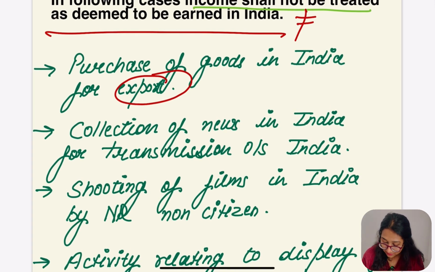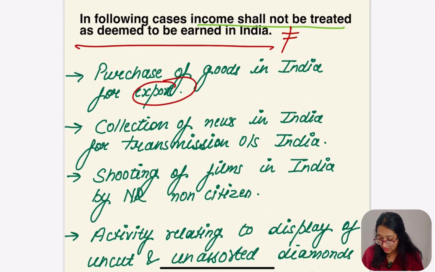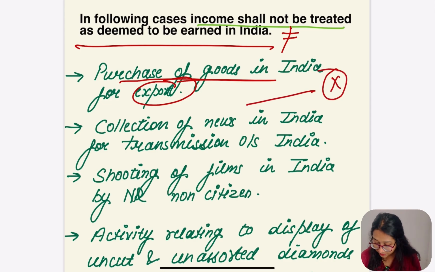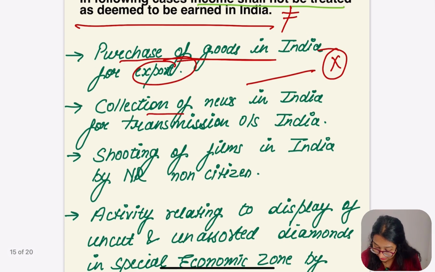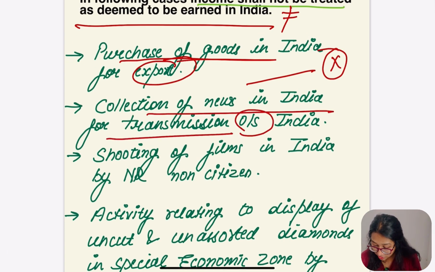For example, there are a few things which are said not to be deemed income in India. Purchase of goods in India. If the goods are purchased in India for exportation, the goods are purchased in India for doing export, in that case that would not be deemed to be income in India. Second, collection of news in India for transmission outside India. The main purpose was to collect and gather the news, to be published and transmitted outside India. In that case, this also does not come under income deemed to be in India.